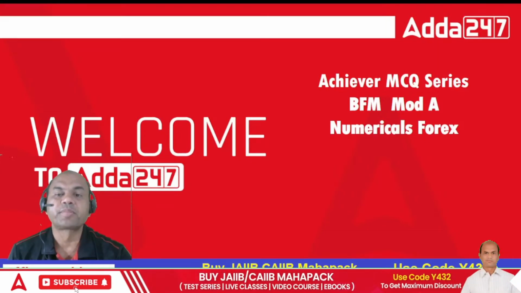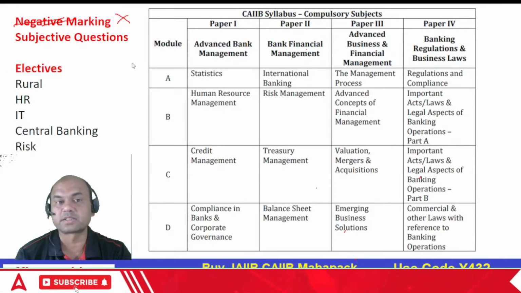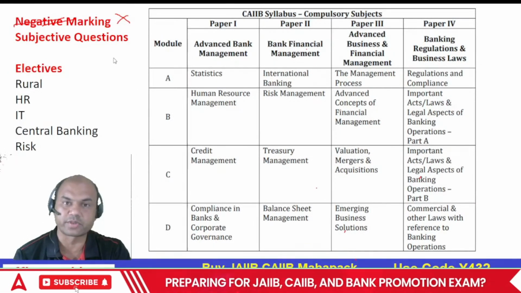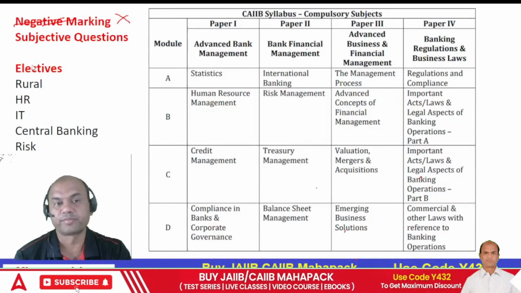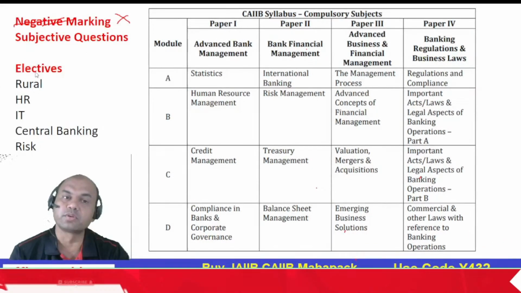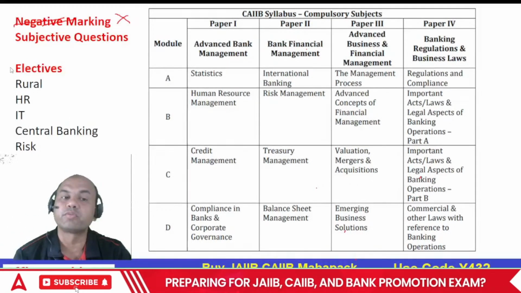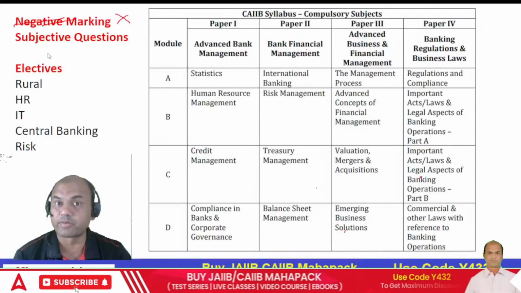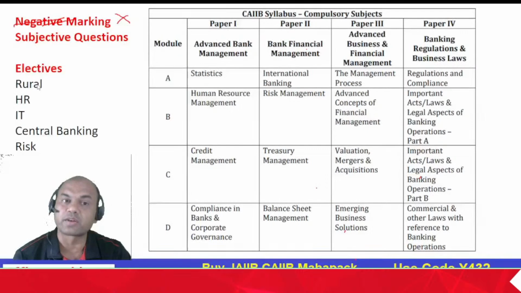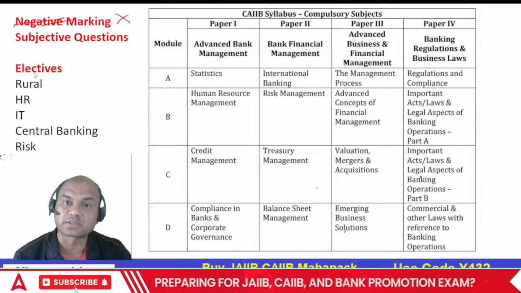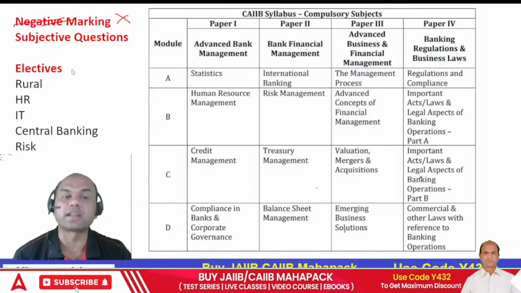Okay, let's start. Before going ahead, the registration has been started for CAIIB. So choose your electives very properly. Choose only those electives which you are comfortable with, where you can score without studying. Here I am giving you a hint: if you are confident that you will score at least 10 to 15 marks without studying, just going and sitting in the paper, select that elective.